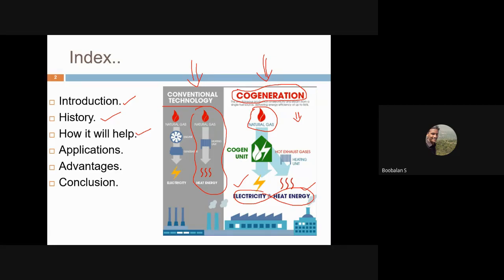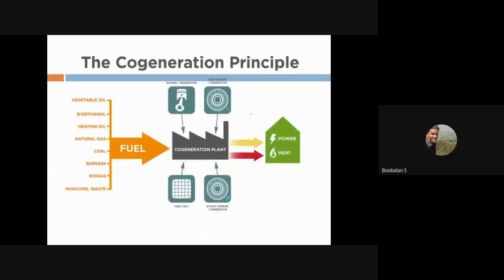As household users, we could generate our own electricity with the help of a small IC engine, right? We're going to discuss it later, right? No issues. And this is a simple principle about cogeneration. So a single picture could tell you, right? Exactly.